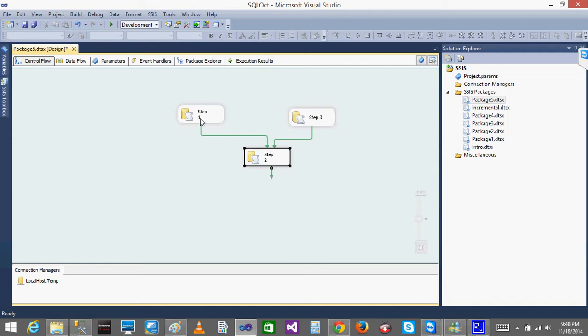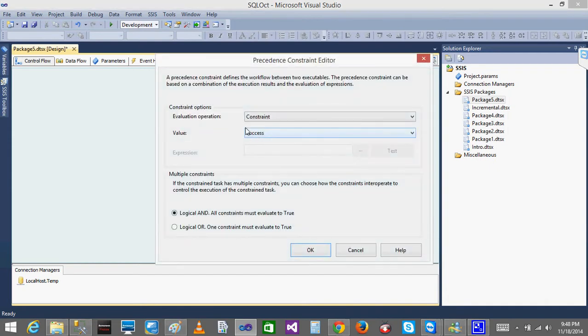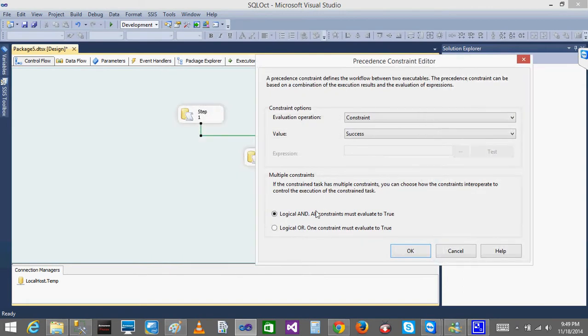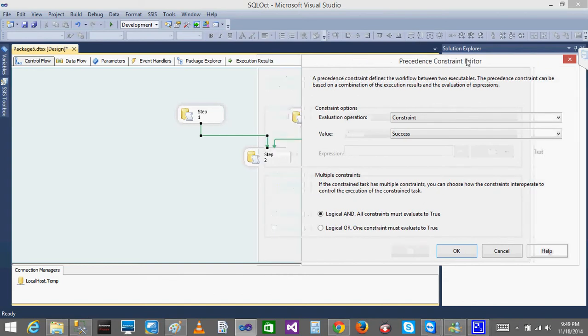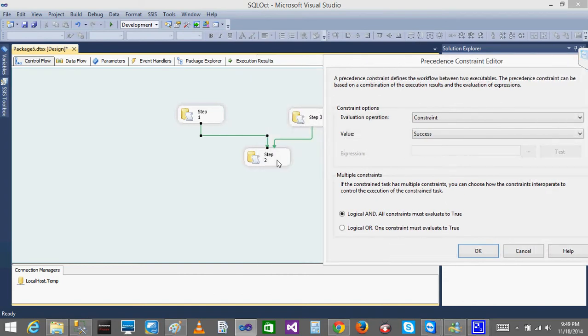It should execute if any one of step 1 or step 3 is completed, then automatically the step should start executing. It should not wait for both of them to complete. Okay, so in that case click on the red line. So we have seen this success, right? We are good. So at the bottom you can see logical AND and OR. When you give AND, by default all the inputs should get executed. After that only the next level will execute.